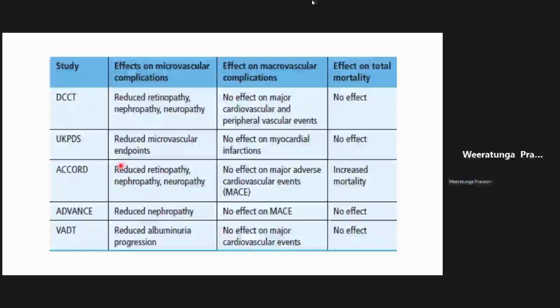Right. Now, this is not very important either. I'm just trying to highlight an important point here. You don't need to remember the names of the trials, but there are lots of glycemic control trials, right? DCCT and UKPDS are the classical gold standard trials. DCCT is for type 1, UKPDS is for type 2 diabetes. And there are other ones like ACCORD.